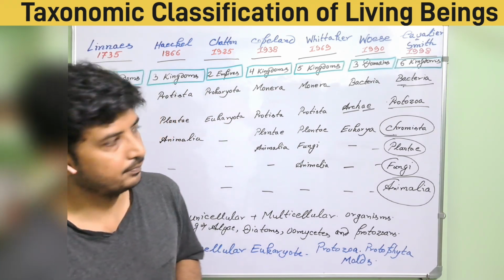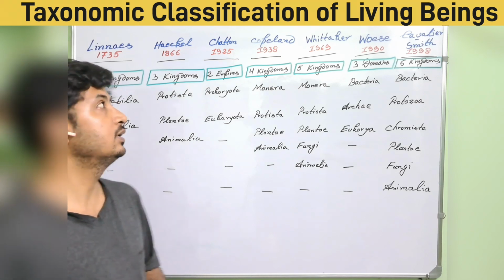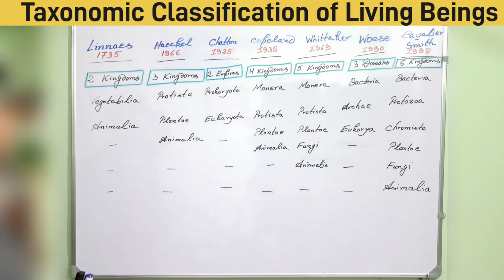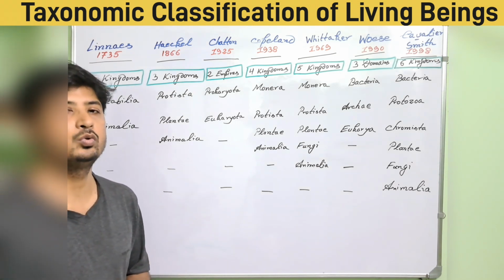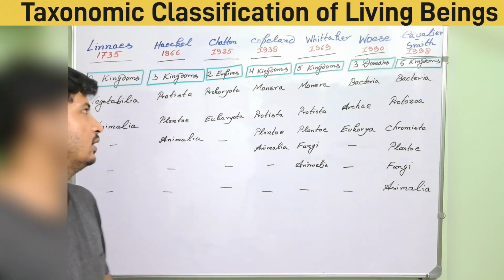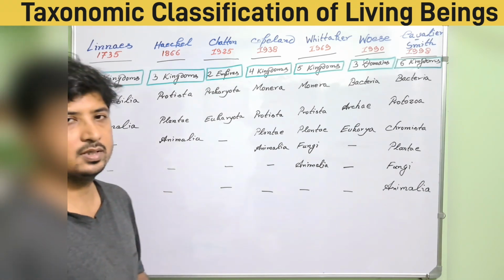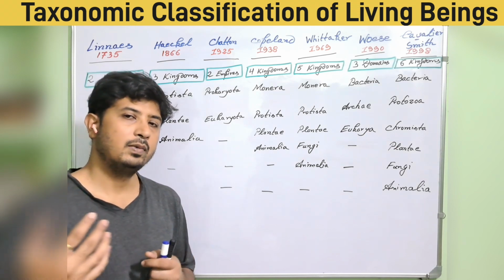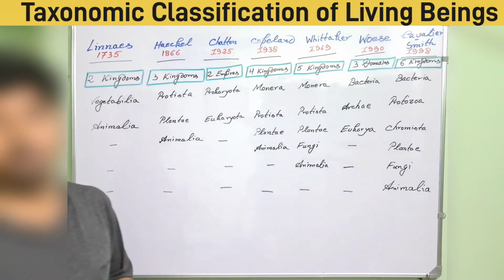So let's start. The first was Carolus Linnaeus, that we all know, father of taxonomy, and in 1735 he classified taxonomy into only two kingdoms, that is very simple: Vegetabilia and Animalia. As the name suggests, Vegetabilia means all the plant living beings and Animalia all the animals.